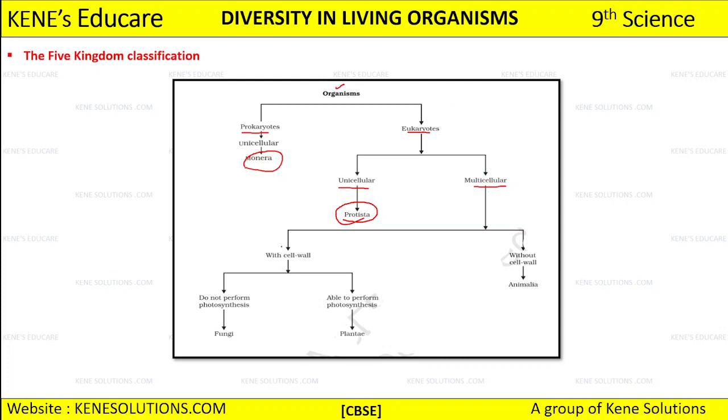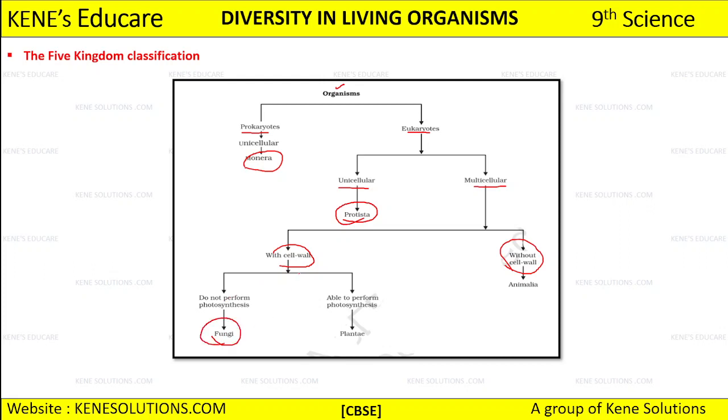Eukaryotic multicellular organisms we can further divide: some of the organisms are going to have a cell wall, and some are going to be without a cell wall. Among eukaryotic multicellular organisms with a cell wall, some do not perform photosynthesis, and that is Kingdom Fungi.